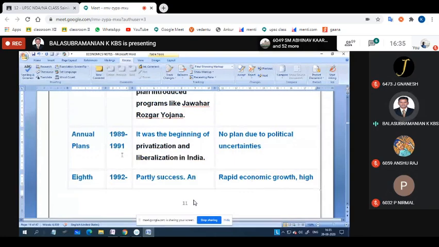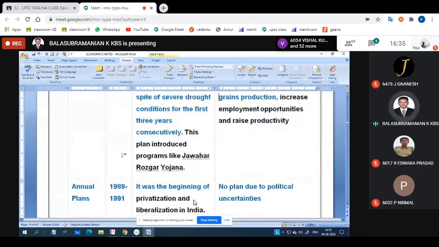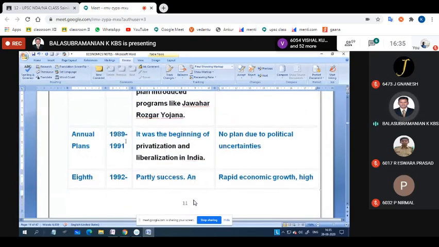Then the annual plans. See here, between the seventh and eighth there is an annual plan, also for three years, 1989 to 1991. It was the beginning of privatization and liberalization. You know that, 1991 only, the Manmohan Singh period. It was developed in the liberalization policy. Here there was no plan due to political uncertainty.